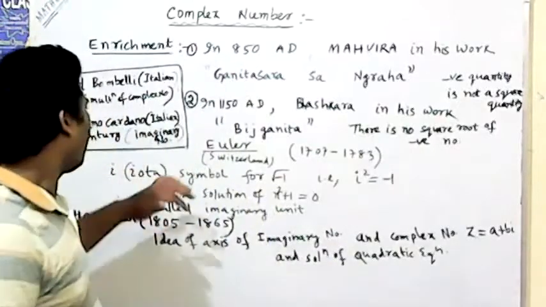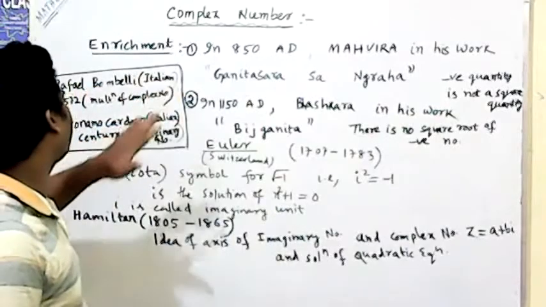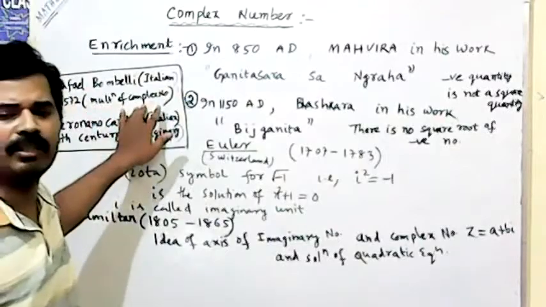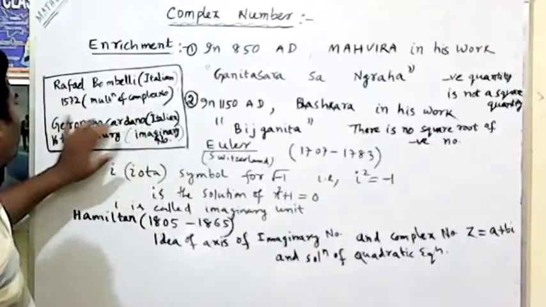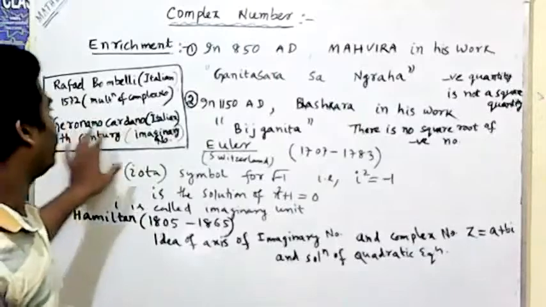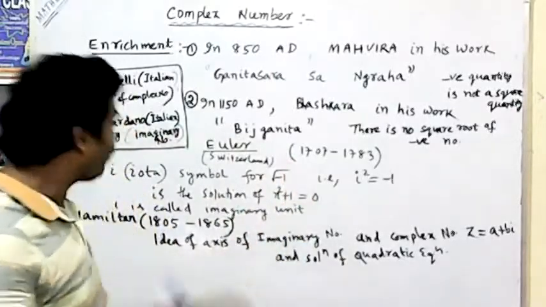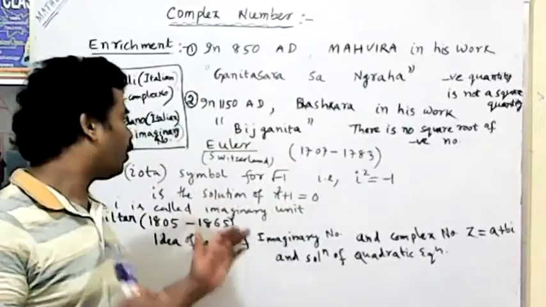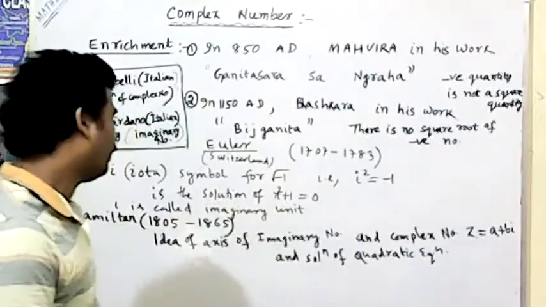After that, Raphael Bombelli, Italian mathematician, in 1572 described the multiplication of complex numbers. And Girolamo Cardano, Italian mathematician, in the 16th century introduced the imaginary number concept. After that, Euler gave a strong idea about the imaginary number.